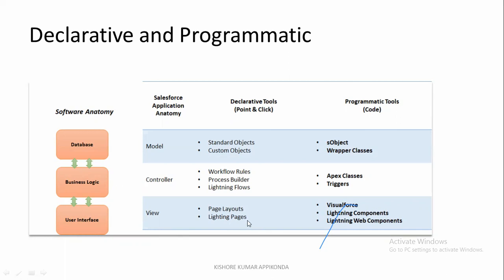But some clients want a more attractive record page, and they want to see unrelated object data and so on. In this case, we cannot go with the standard page layout or standard record page. Make sure you go with a Visualforce page, a Lightning component, or you can create a Lightning web component. These are all programmatic; the others are standard. Clear on this?